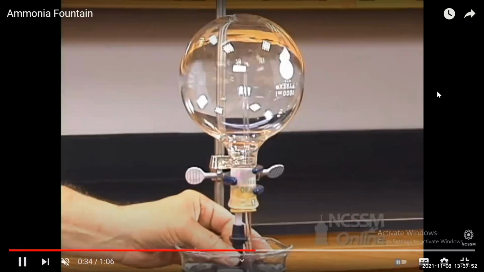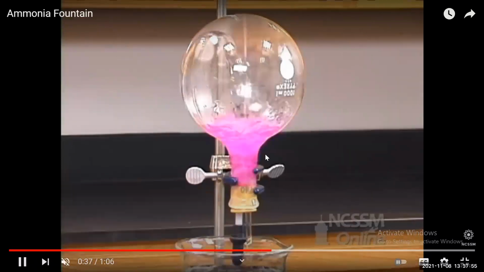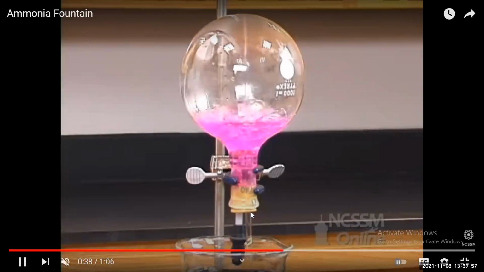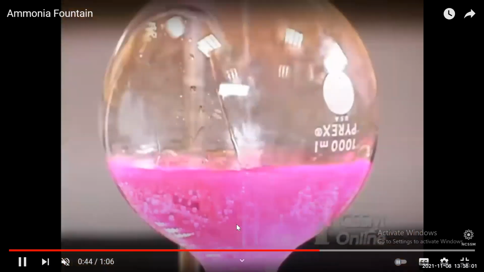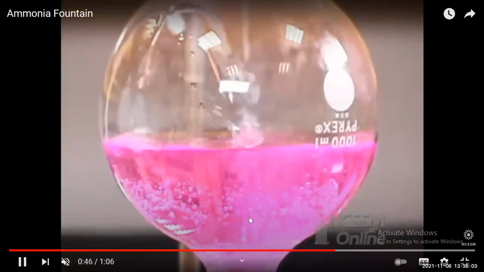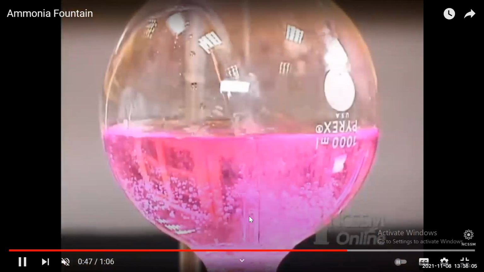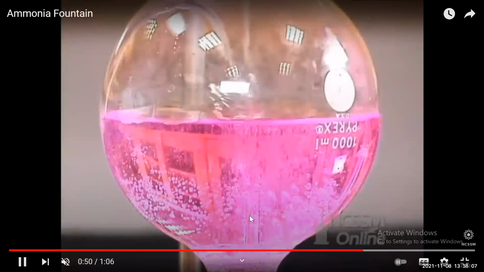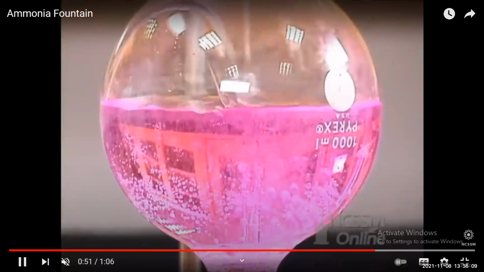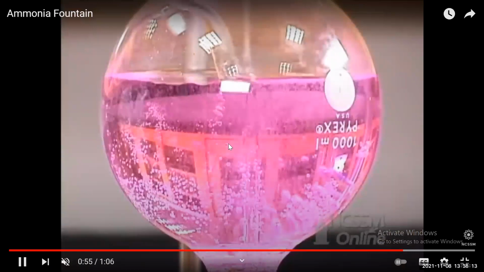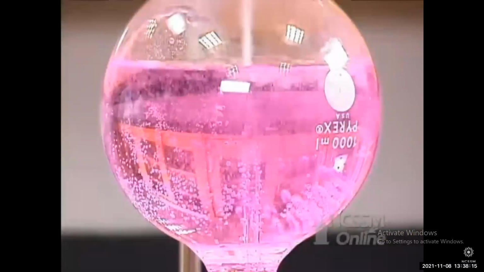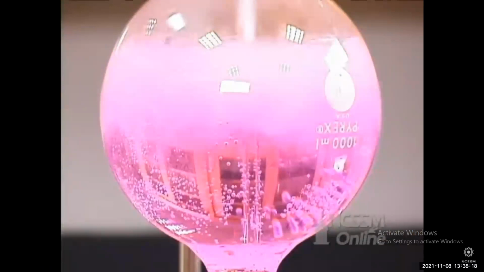Watch closely what happens. Now he has opened the connections. Ammonia has dissolved into the water. This will create a negative pressure in the flask, and the water will flow in the upward direction. Okay. So without any pump, without any external device, water is flowing in the upward direction, without any motor, without any equipment.